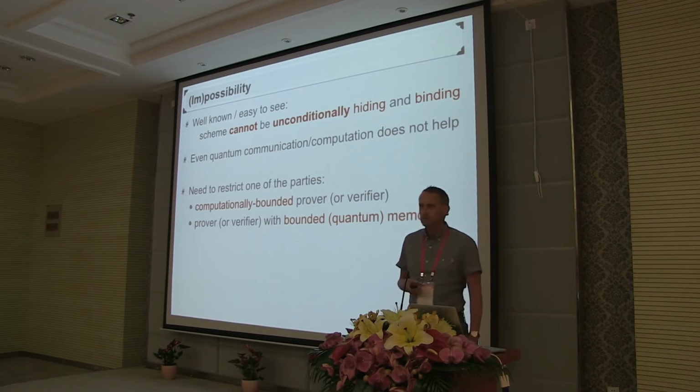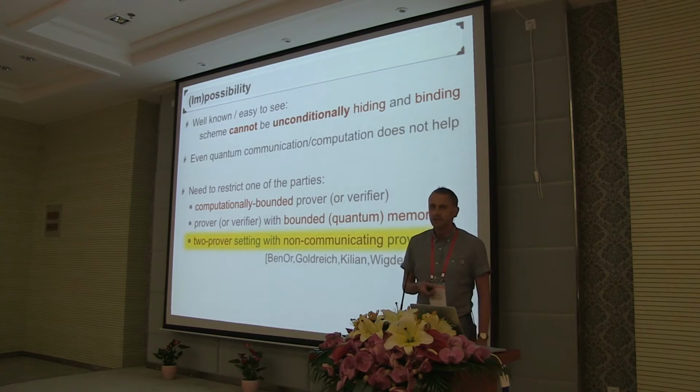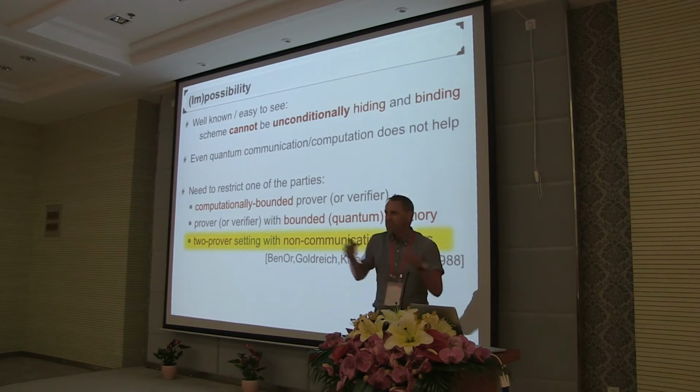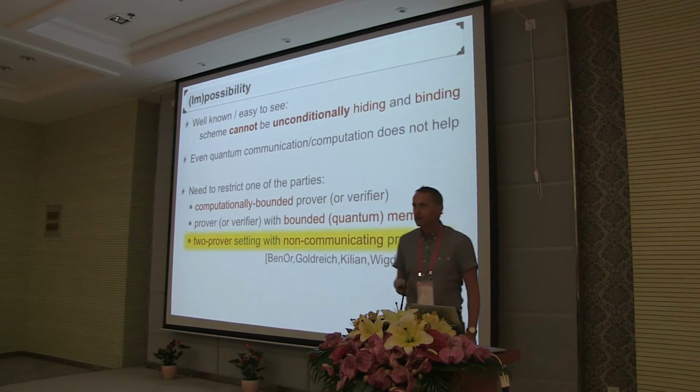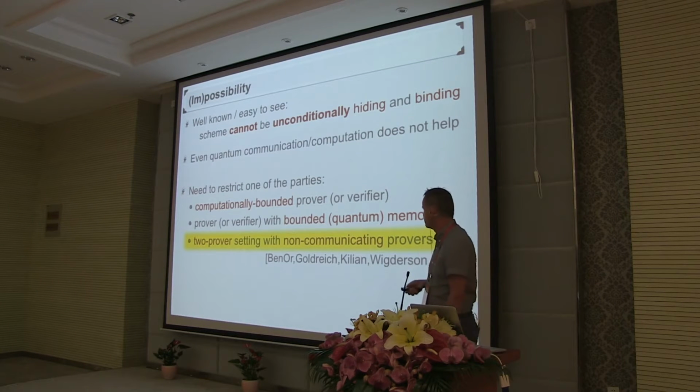Another possibility would be to limit classical or quantum memory, or what I'm going to consider here, the so-called two-prover setting, where I assume that the party that produces the commitment actually consists of two parties, and the assumption is that these two parties, these two provers, cannot communicate with each other. So that's quite similar to the setting that Joseph considered in the talk before.